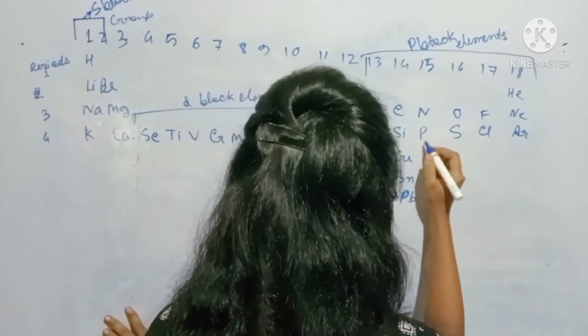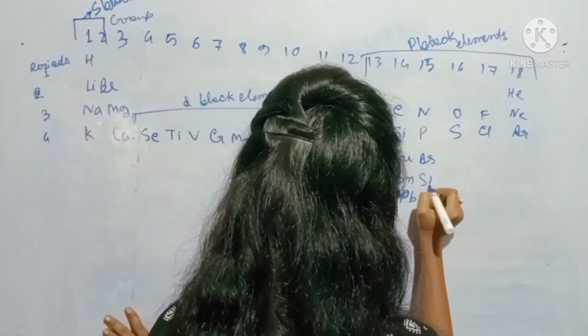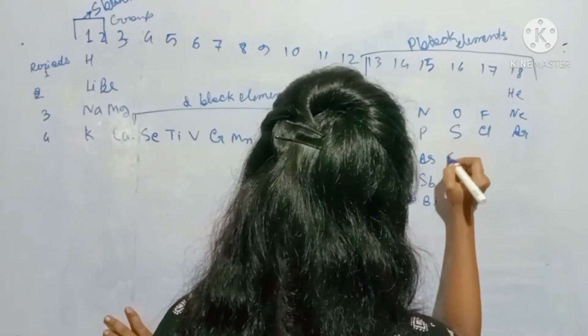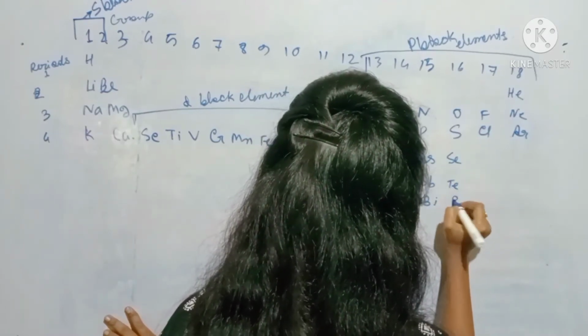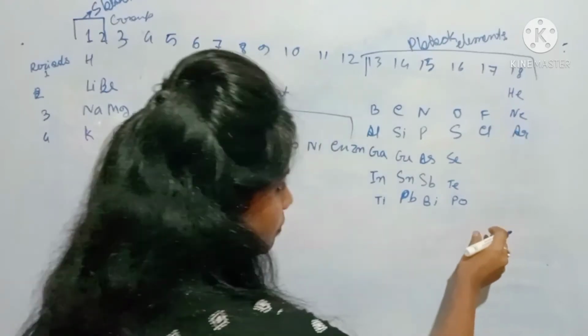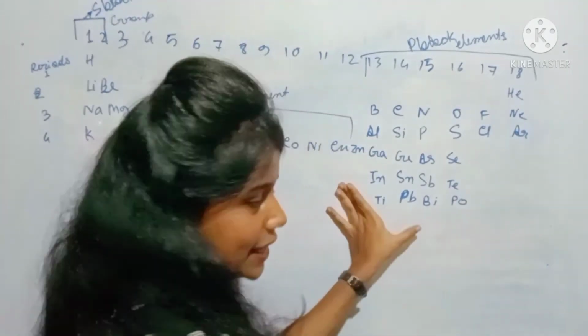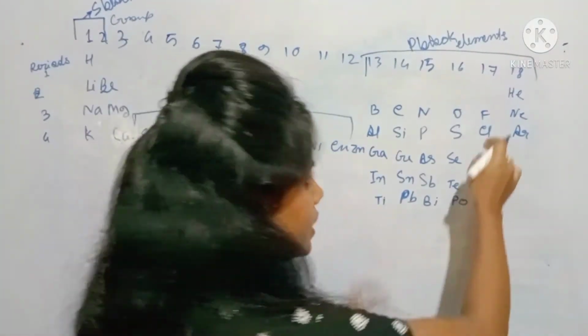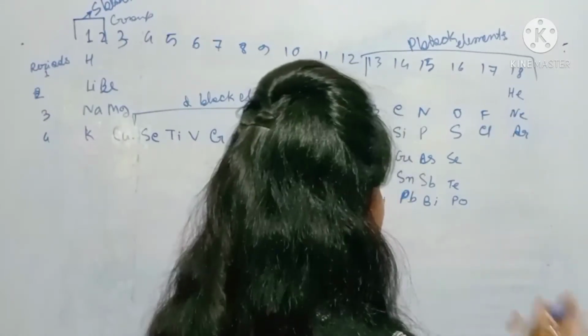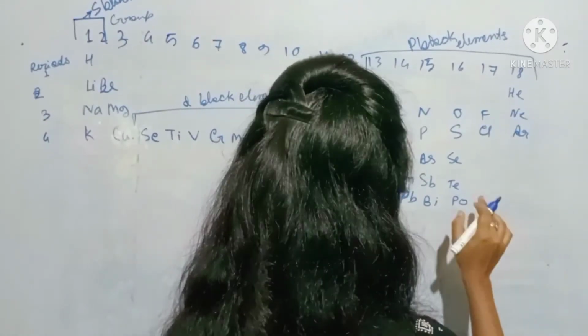After that, arsenic, antimony, bismuth, selenium, tellurium, polonium. And then those are important. Okay, these are very few. If you can, then try to remember them. But these 17 and 18 group elements, you must know.